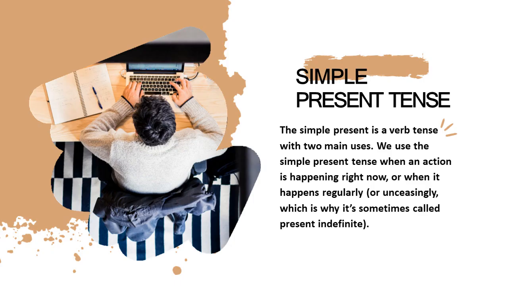Now let's move on to our topic for today, the simple present tense. The simple present is a verb tense with two main uses. We use the simple present tense when an action is happening right now, or when it happens regularly or unceasingly, which is why it's sometimes called the present indefinite.